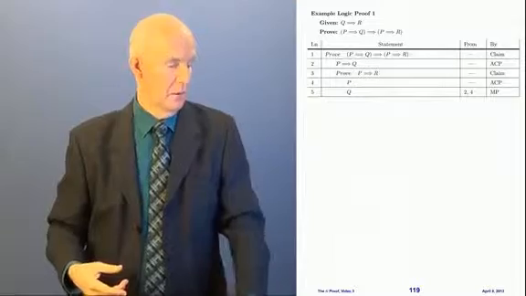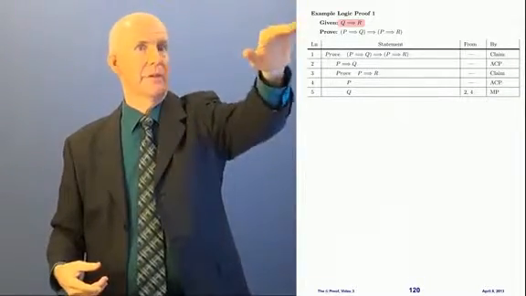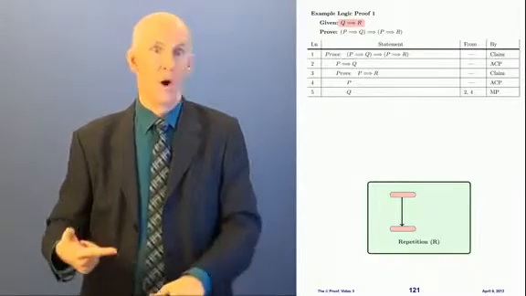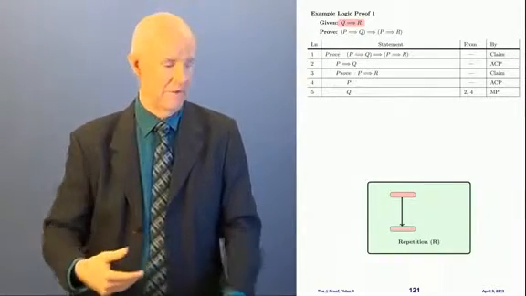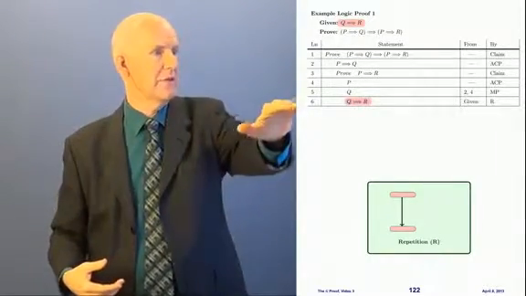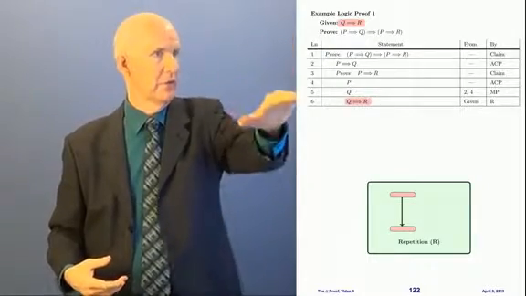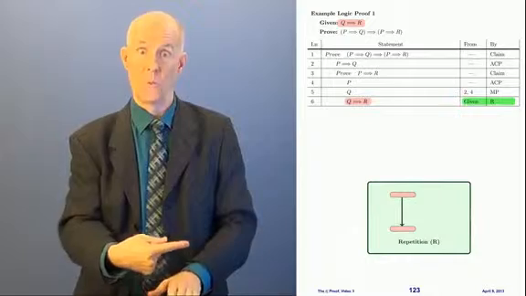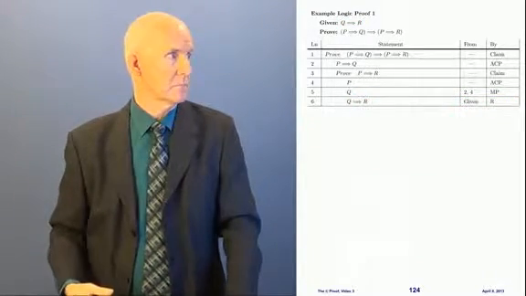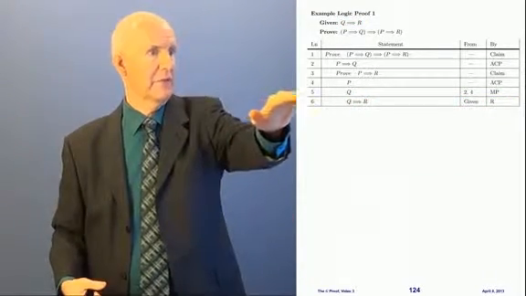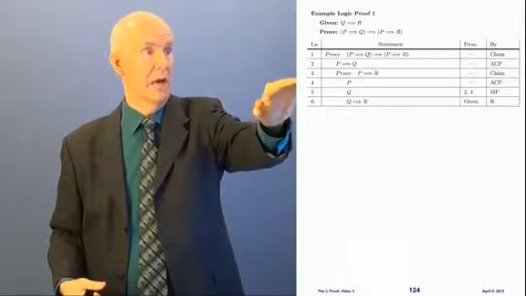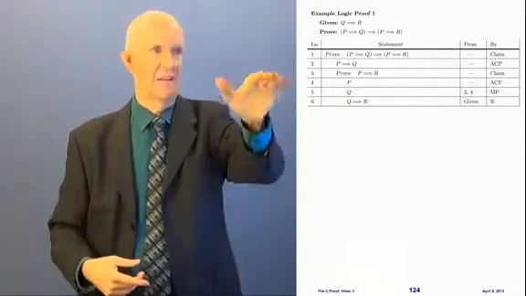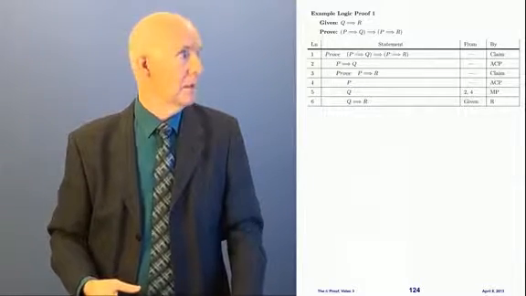Now what? Well, you know what? I have a given sitting up here I haven't used yet. I'm going to use it now. How do I get the given in there? Repetition. You've learned this in geometry. So I'm going to copy the given in. So this says Q implies R, okay? And that came from the given by repetition, R. Oh, I forgot to mention, I see I put MP for modus ponens. I abbreviate all the reasons because I don't have room to write them out.